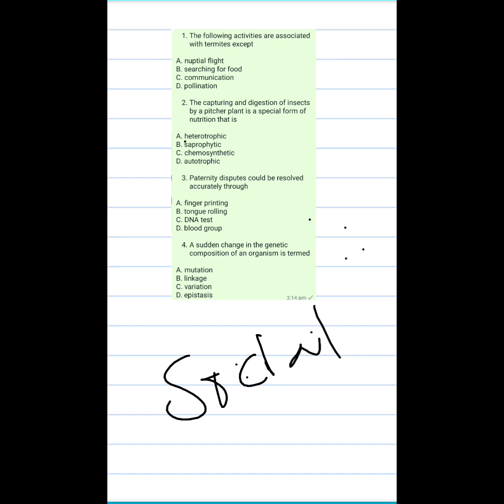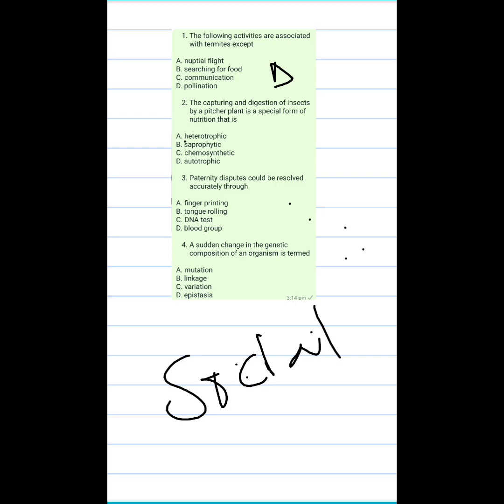Communication. There's communication in the colony. That is why there's division of labor in the termite colony. But option D says pollination. Pollination is not an activity that is associated with termites. Pollination has to do with the transfer of pollen grain from the anther to the stigma, for fertilization to occur. But termites do not exhibit that. The social insect that exhibits that kind of behavior is bees. So the following activity is not associated with termites except option D. D is the answer to number one.